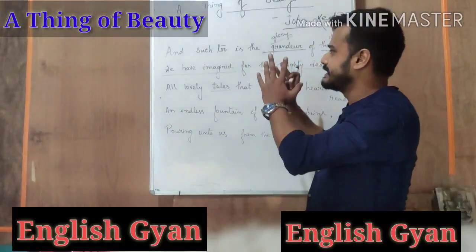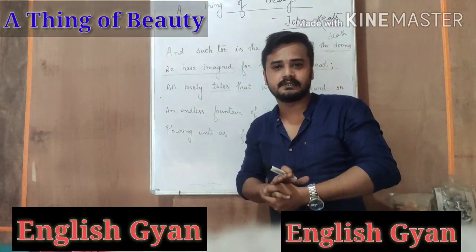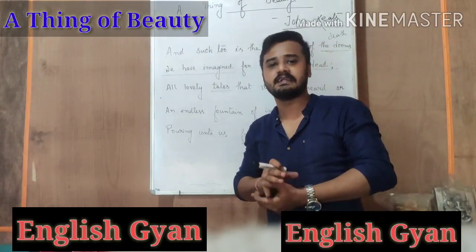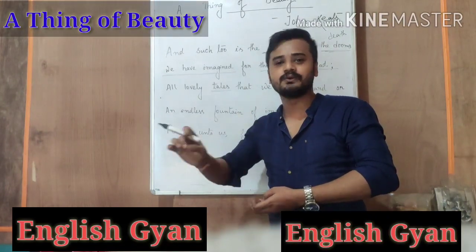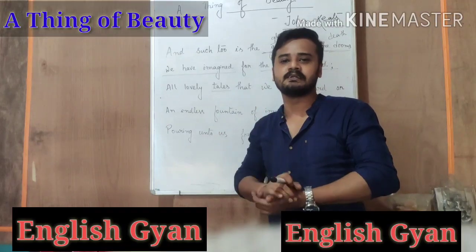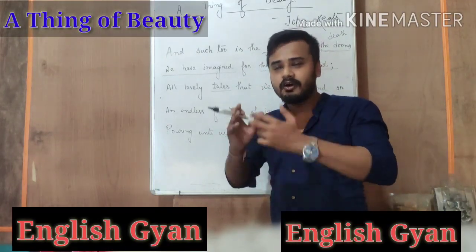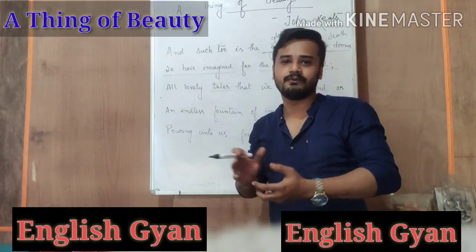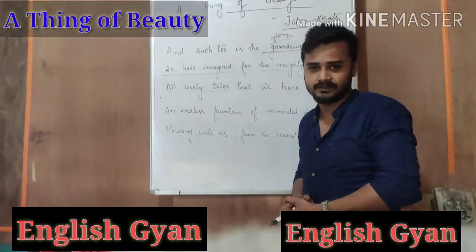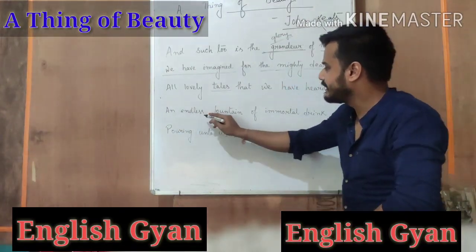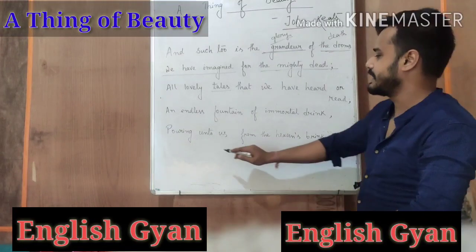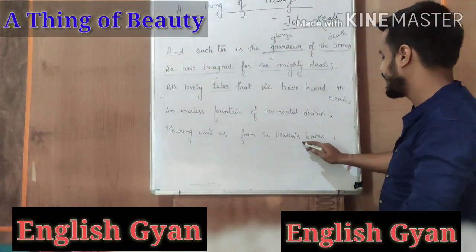So these are all the things that John Keats has considered to be beautiful, and he says that these are the true things and these are the actual things which are beautiful, and God has given us those things to enjoy. So let's see what he has to say in the final stage. An endless fountain of immortal drink pouring unto us from the heaven spring.